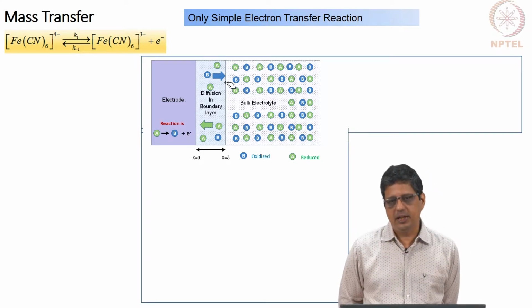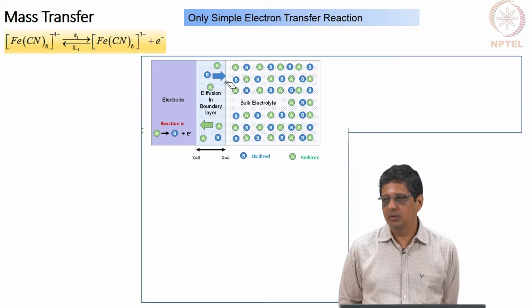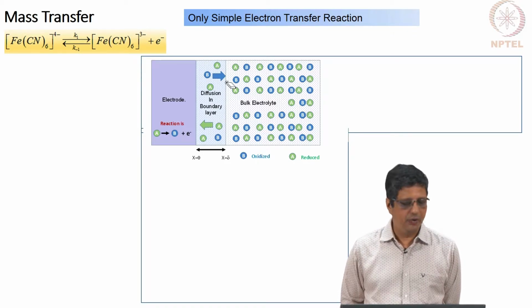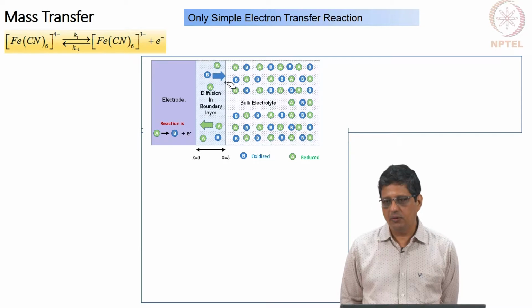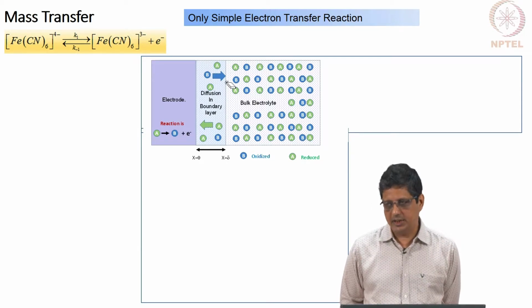When you have diffusion playing a role or when the concentration changes, you can derive the equation for impedance while accounting for mass transfer, and normally all that's shown in the textbooks are for simple electron transfer reactions. We do not usually find expressions for impedance accounting for kinetics as well as mass transfer for any reaction which is complex, for example with an adsorbed intermediate. Okay. And even this is a fairly long derivation. So, I want to go through it, I want you to understand the implications of this.